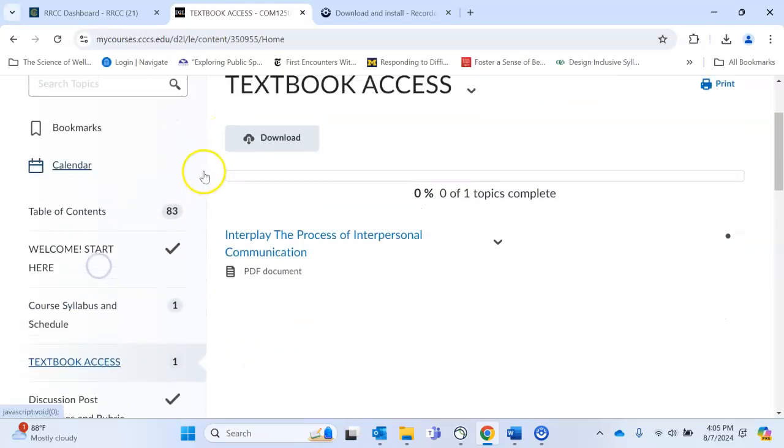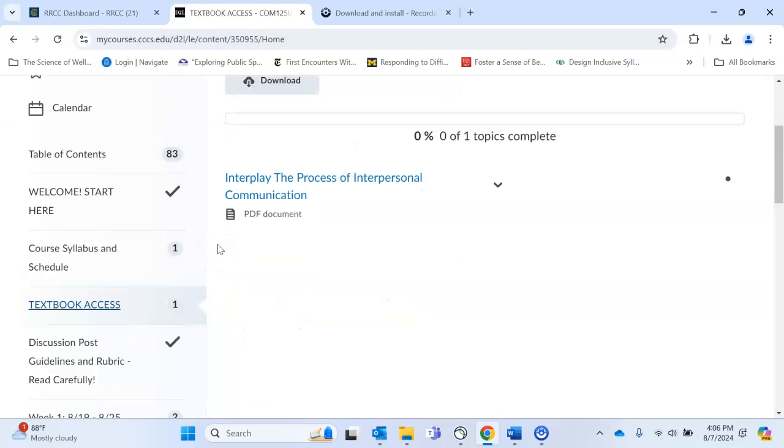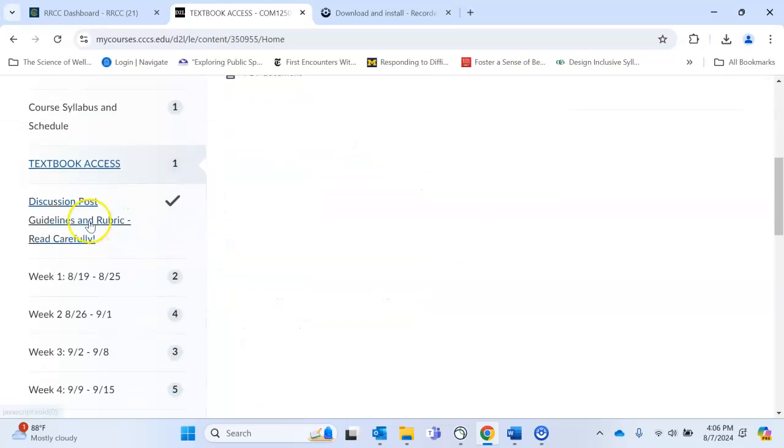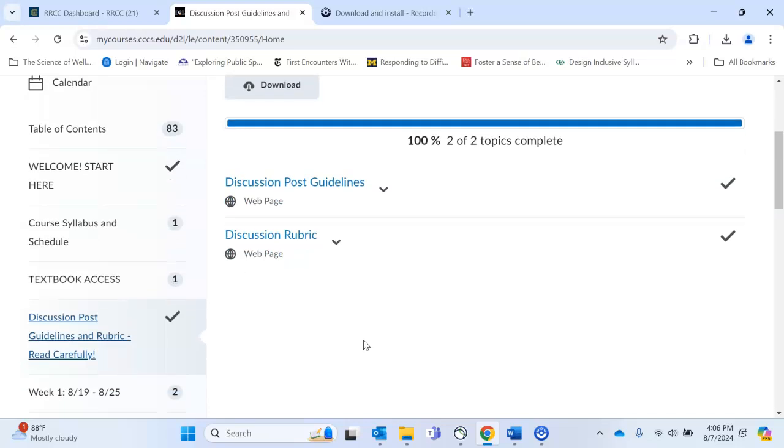Here you'll see access to our textbook. You are not required to buy a textbook for this class. The textbook is available via PDF right here in this module. You're welcome to save it to your device. You also want to make sure you read the discussion post guidelines and the rubric. The discussion is worth about 1/3 of your grade, so you want to make sure that you understand what the requirements are.